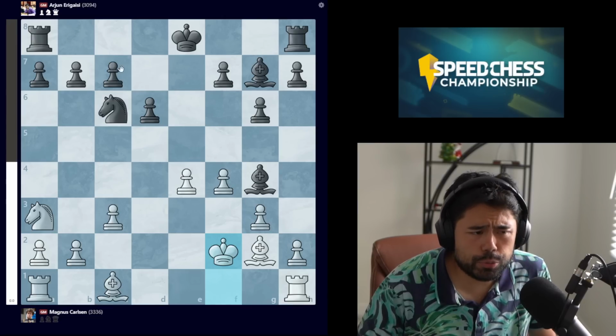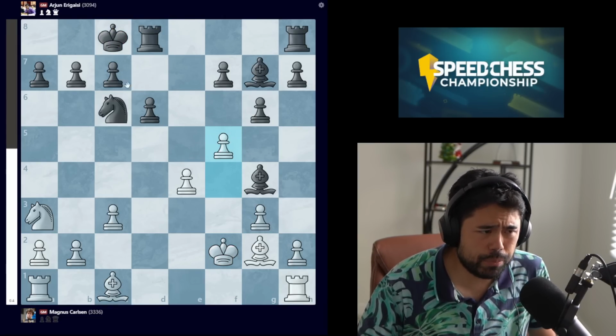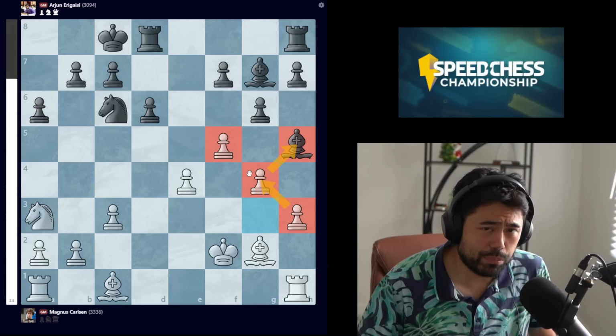Main reason for Arjun playing this move is if you were to castle after f5, you do run some risk here, because if you play a move like, let's just say a6 after h3, bishop h5, and g4, your bishop on h5 is simply going to be trapped.